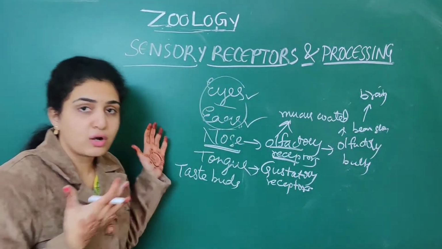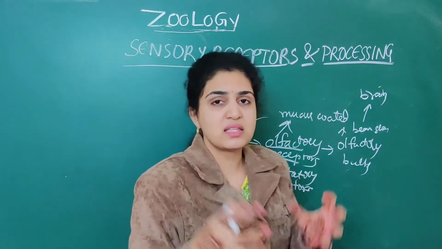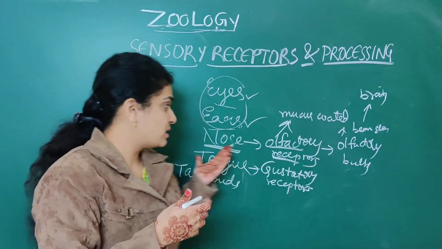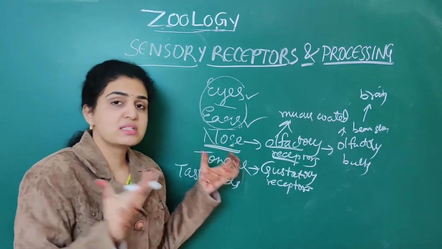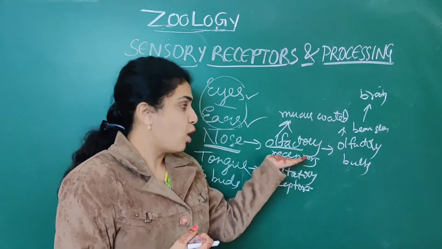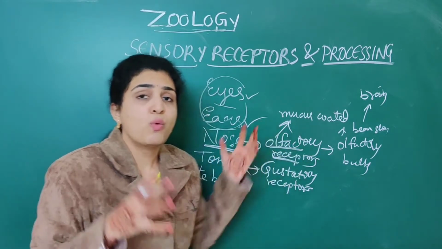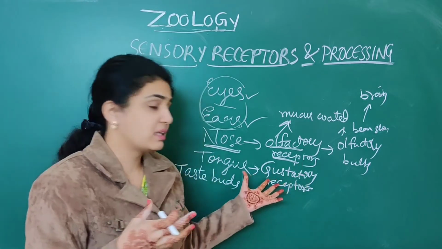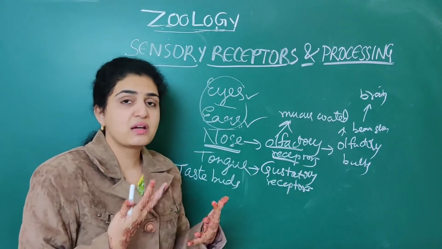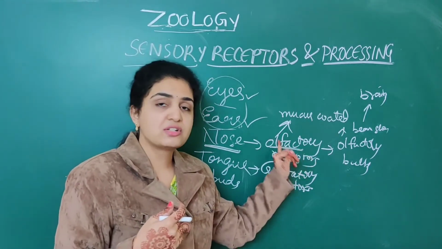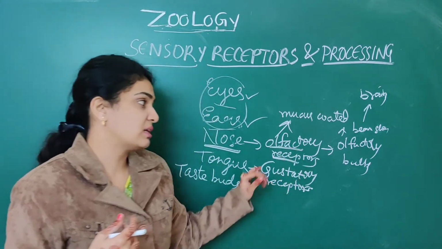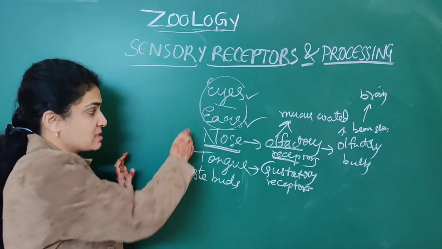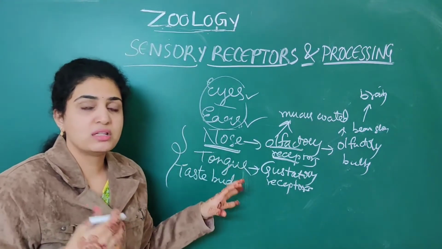So, like this for the nose, what are the sensory receptors? An important NEET question: they will ask what the receptors present for the nose are. They are olfactory receptors. What are the receptors associated with the tongue? Gustatory receptors. Here the names are very important, olfactory receptors as well as gustatory receptors. They will ask you in NEET based on this.